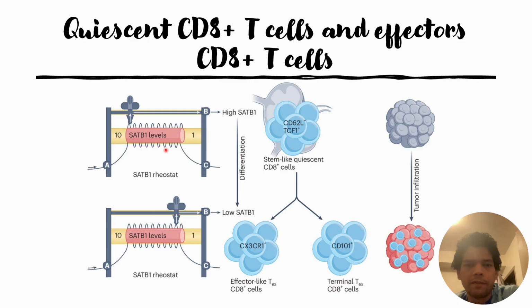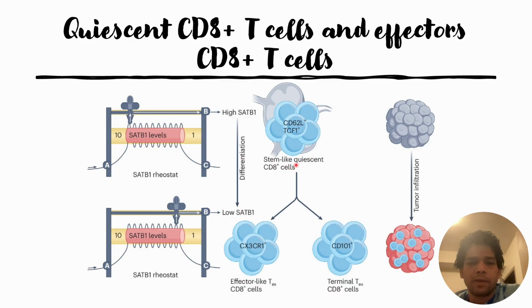What they have explained in this figure is that the quiescent CD8+ T cells have stem cell-like behavior, that is, they can self-renew and proliferate. One of the features of these quiescent stem cell-like CD8+ T cells is that they have a high level of SATB1, and this high level of SATB1 helps these CD8+ T cells remain in their stem cell-like quiescent state.